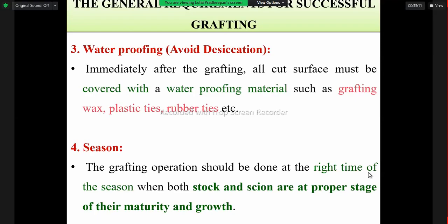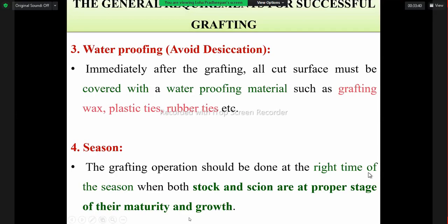Then season is very important. The grafting operation should be done at the right time of the season. That is also very important to obtain a successful union. The rootstock and scion should be at the proper stage of maturity and growth. Then only they are able to grow as a single plant.